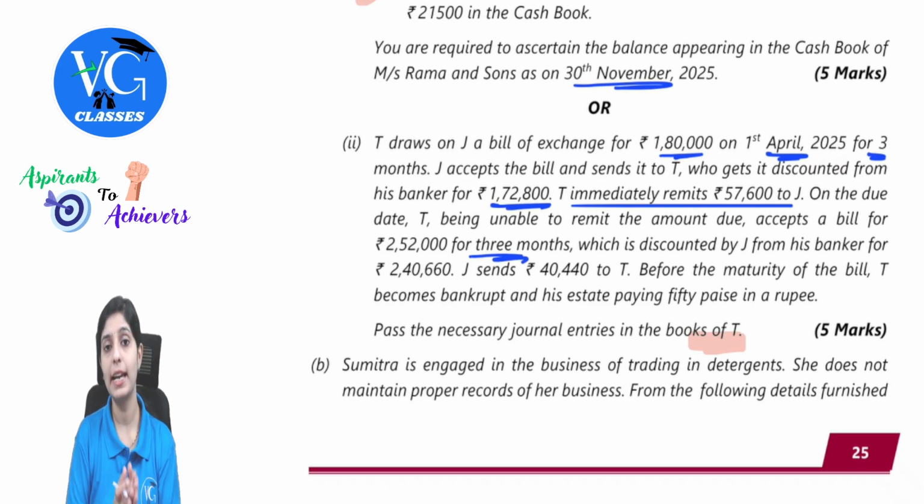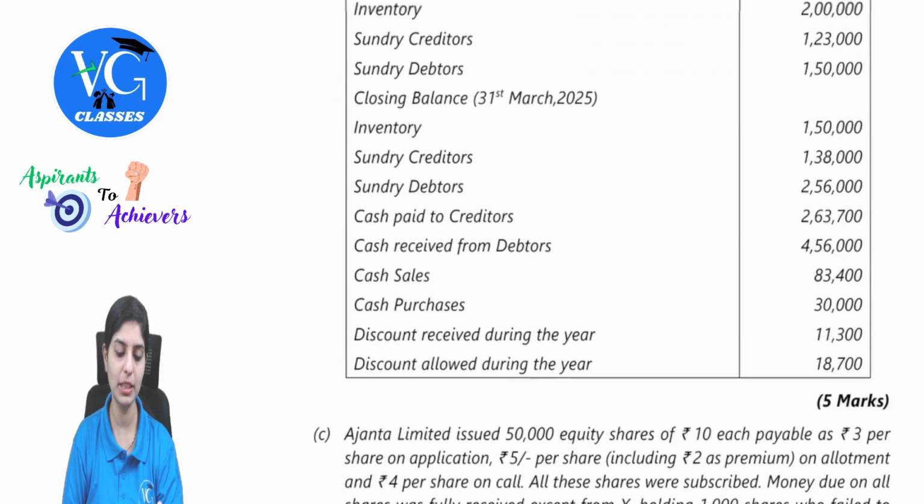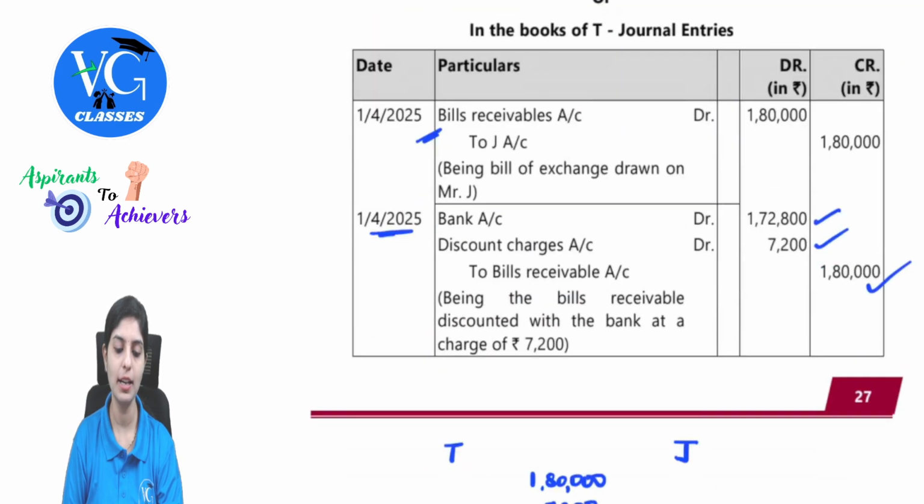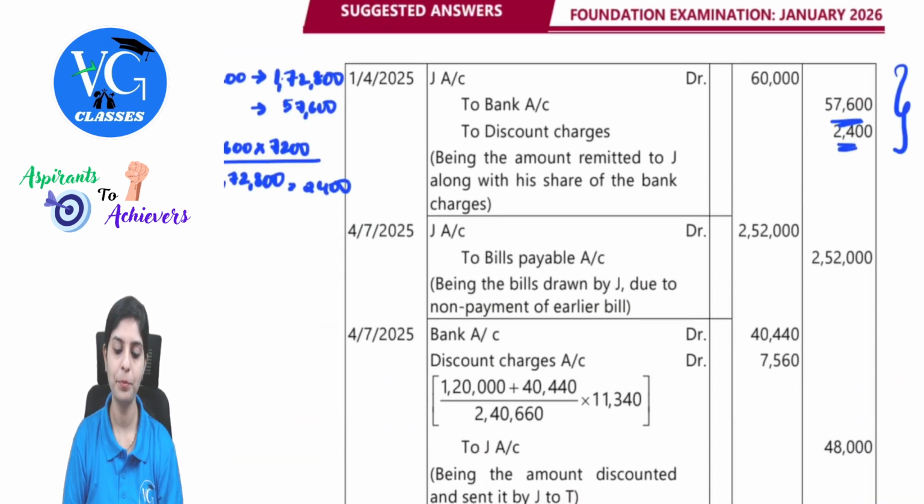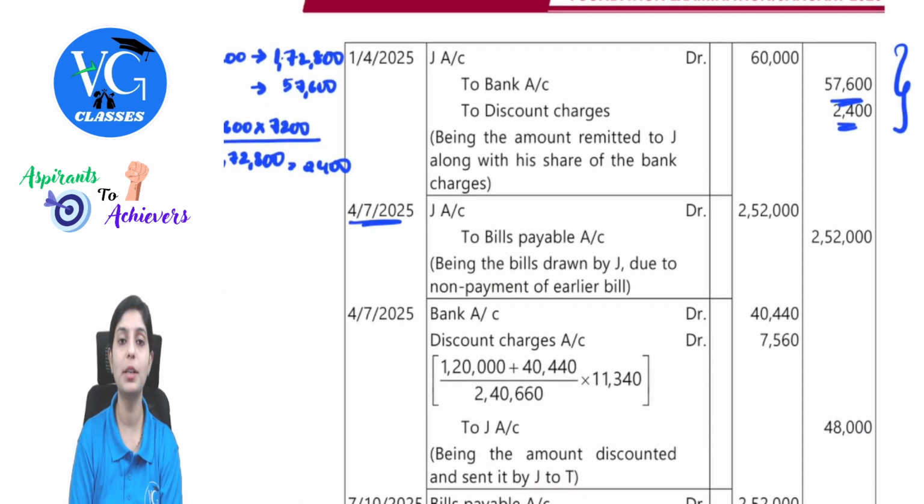First of all, we will make the entry for this. Now, T is accepting the bill. That means there will be a bills payable drawn on him. So what will be the journal entry? Remember, we are preparing journal entries in the books of T. So as per the due date, see in the bill of exchange question, these points become very important. J account debit to bills payable for the value 2,52,000.